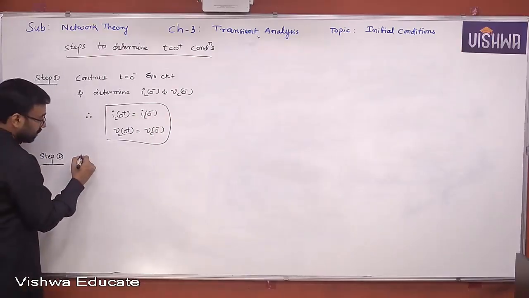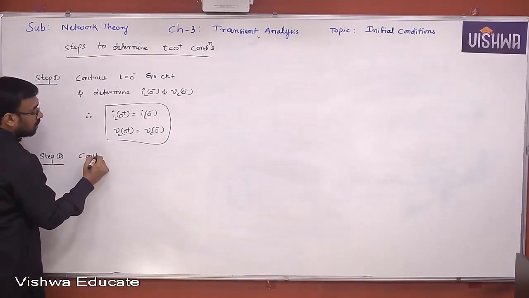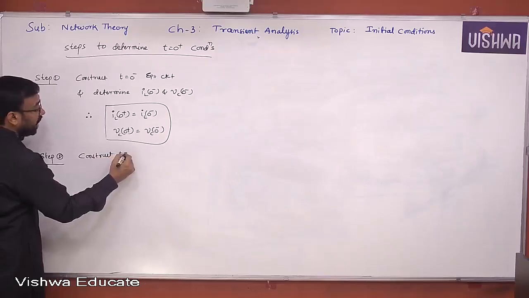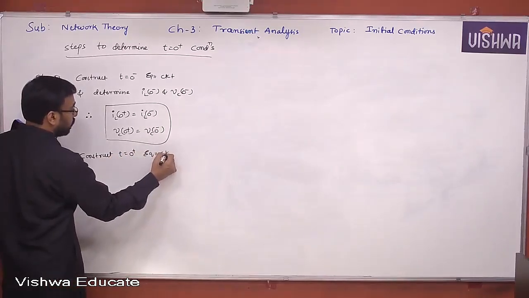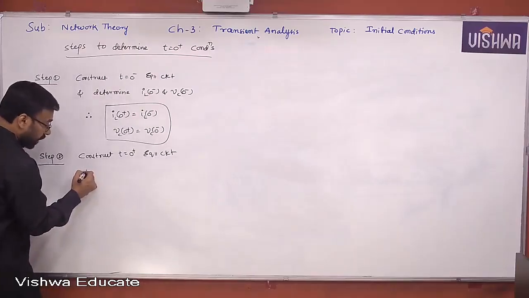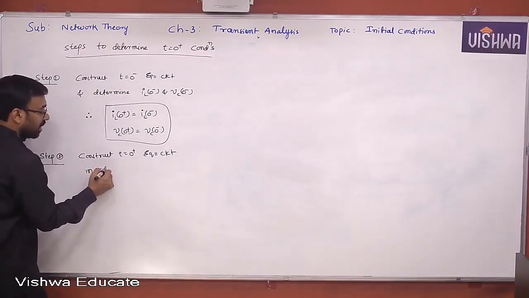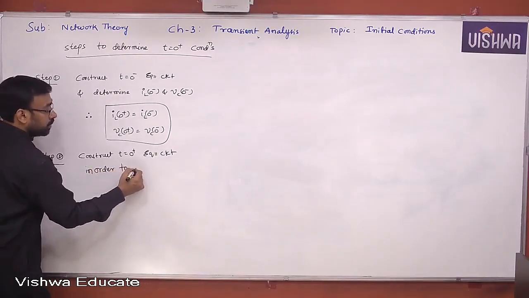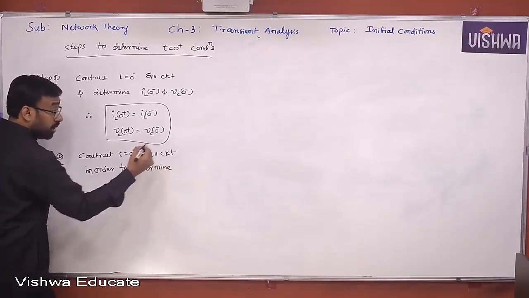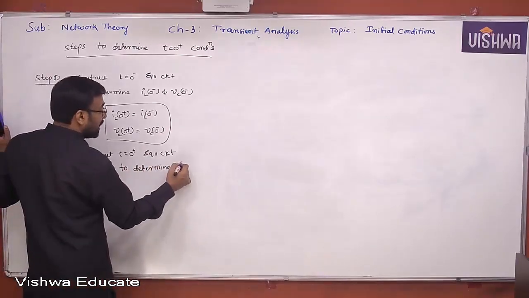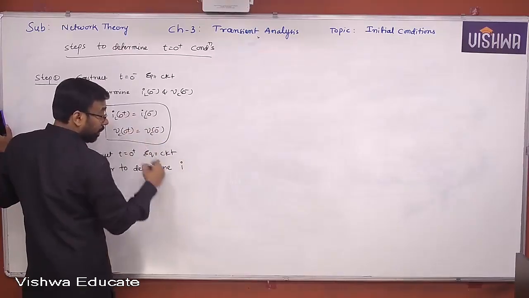Now construct the t equal to 0 plus equivalent circuit in order to determine it. It's very clear. In order to determine what is that? Other than these two quantities, what are they?